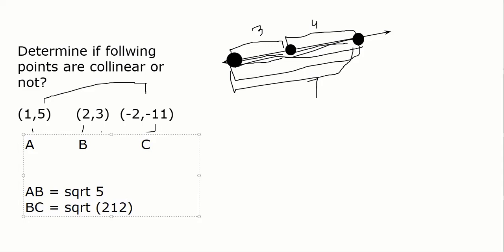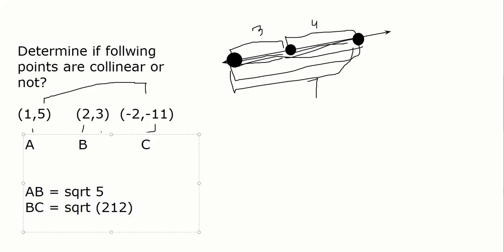Everybody agree? We are calculating the same way. 2 minus minus plus 2, plus 2 whole square. So 4 square is 16. 3 minus minus plus 14 square is 196. 196 plus 16 is 212.